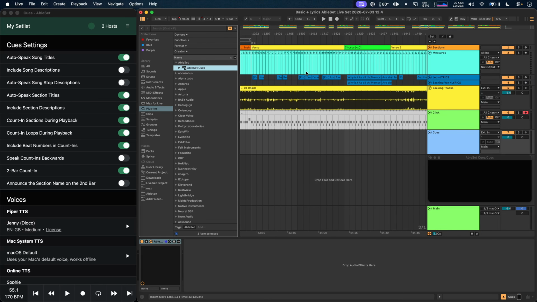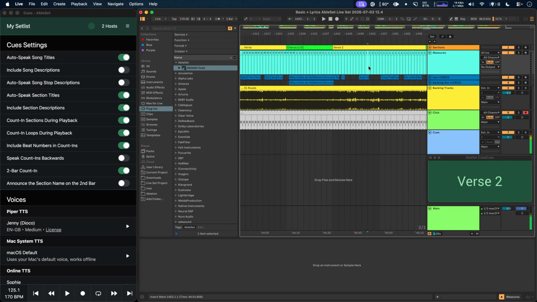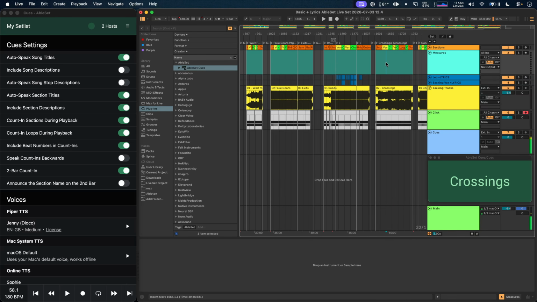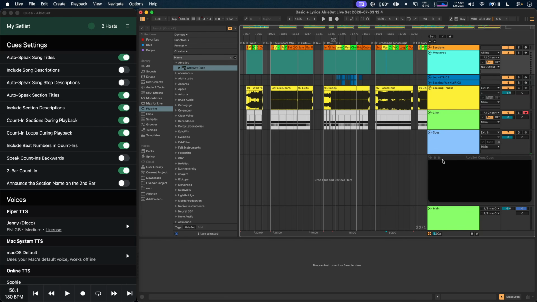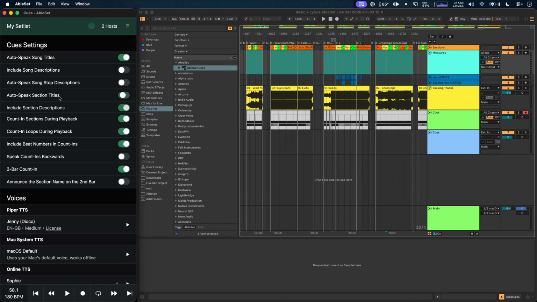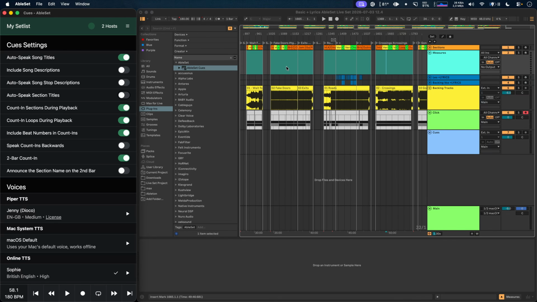Now, as I jump around the song, we can hear the VST automatically announcing the current song and the section. I'll turn off the section titles for now, so we don't get interrupted while I jump around the set.